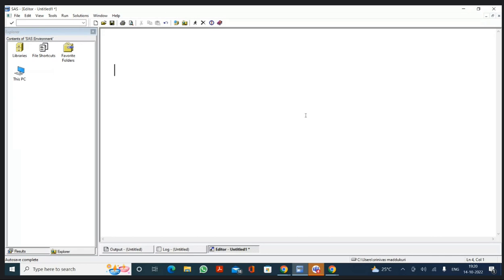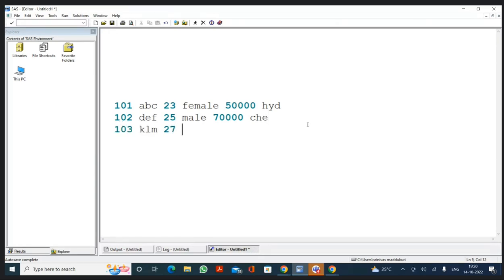Now I want to create a data set. I'm taking a few lines of data. 101, name ABC, age 23, gender female, salary 50,000, and location Hyderabad. 102, DF, 25, male, 70,000, Chennai. 103, KLM, 27, male, 80,000, Delhi. 104, XYZ, 23, female, 45,000, Bangalore.